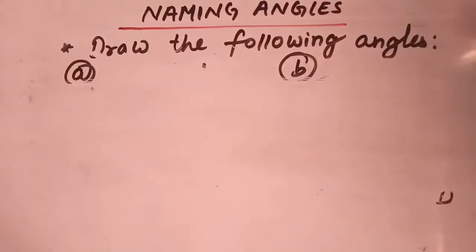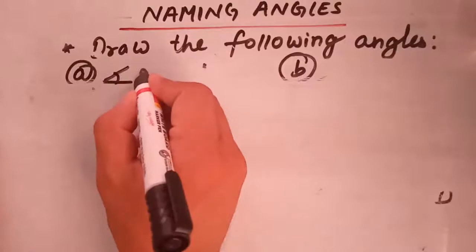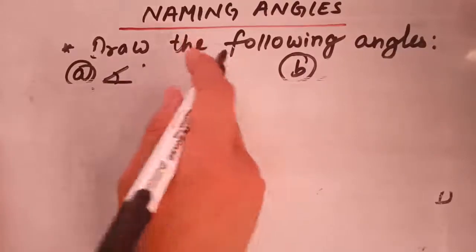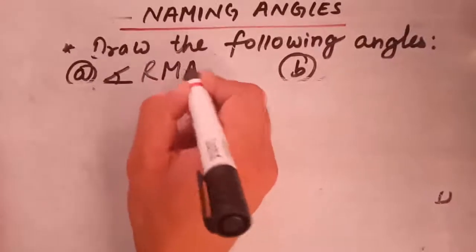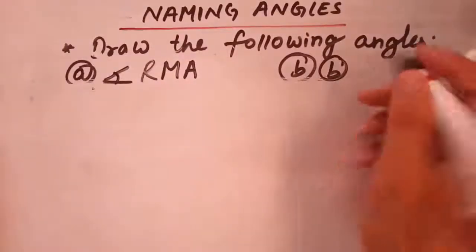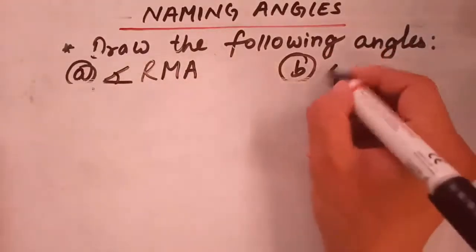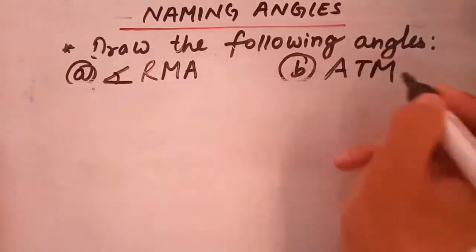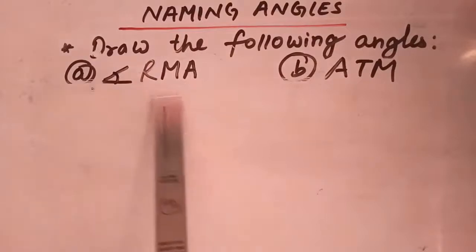Let's name the angles: RMA and ATM. So students, now let's draw angle RMA.